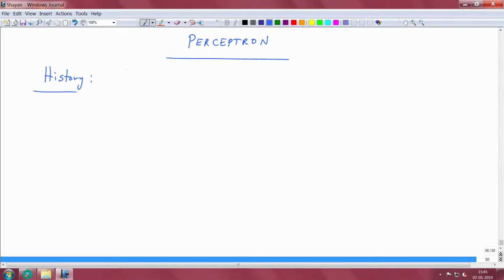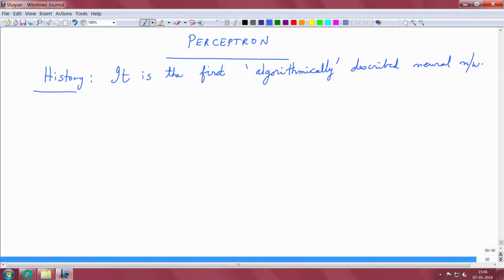Okay, there is a history to this perceptron. It is the first algorithmically described neural network, and the inventor was Rosenblatt, and this was 1943, and that is why it is sometimes also called the Rosenblatt's perceptron.